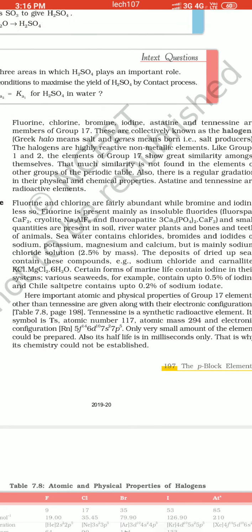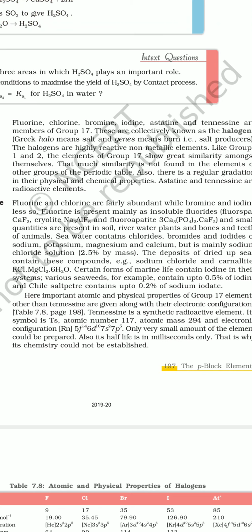Now, these elements together are known as halogens. They are collectively known as halogens. Halogens means salt producing. They are known as salt producing because most of the salts are found in the form of fluorides, chlorides, bromides, iodides, etc. These halogens are very reactive in nature, and they are all non-metallic elements.